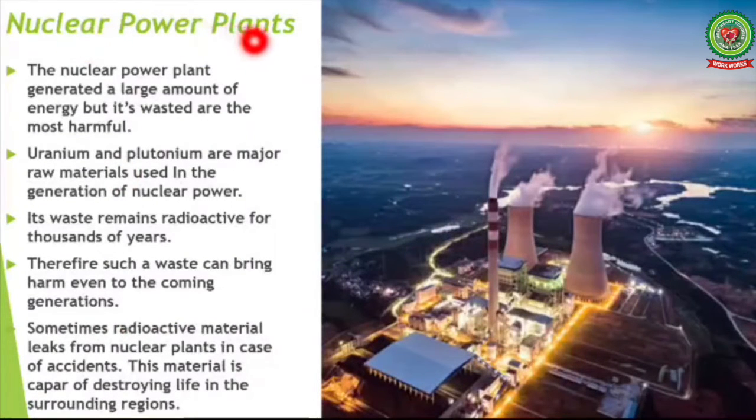Next is nuclear power plants. The nuclear power plants generate a large amount of energy, but their waste is most harmful. Uranium and plutonium are major raw materials used in the generation of nuclear power. Its waste remains radioactive for thousands of years. Therefore, such a waste can bring harm even to the coming generations. Sometimes radioactive material leaks from nuclear plants in case of accidents. This material is capable of destroying life in the surrounding regions.